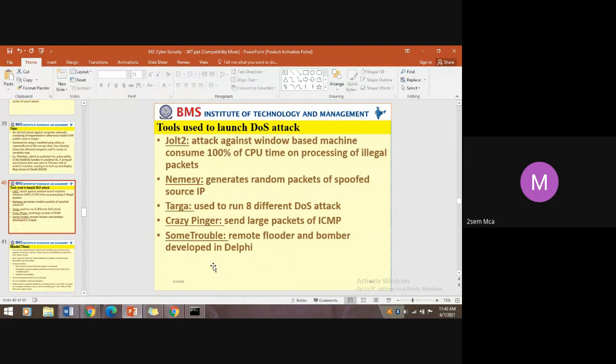One more tool is Remote Flooder and Bomber, developed in Delphi. It uses the Delphi programming language to generate the packets for flooding. Bomber is nothing but unwanted packets again. These are some of the tools.